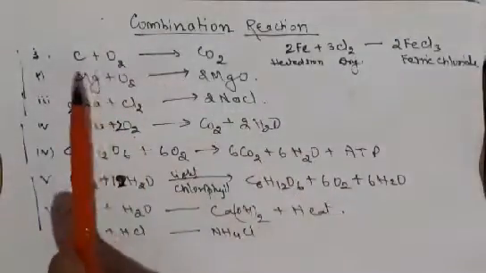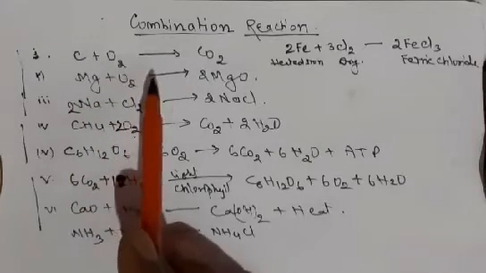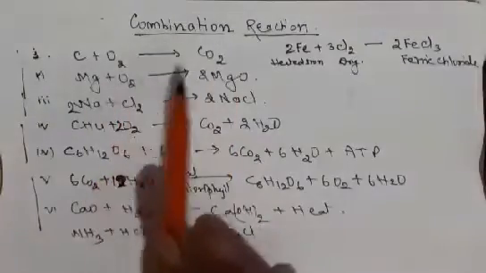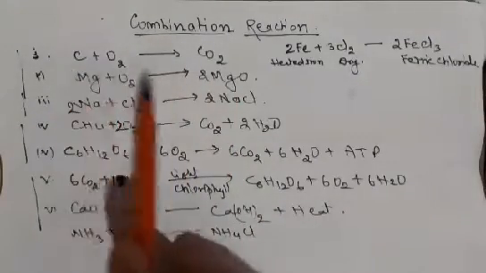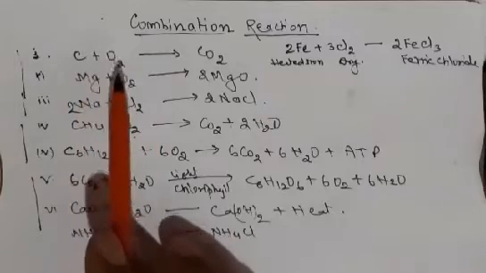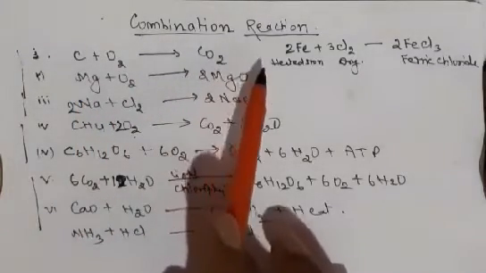Now here you see the carbon, when burnt in presence of oxygen, carbon dioxide is produced. This is a combination reaction in which two elements are involved. Two elements, carbon and oxygen, combine together to form carbon dioxide gas.